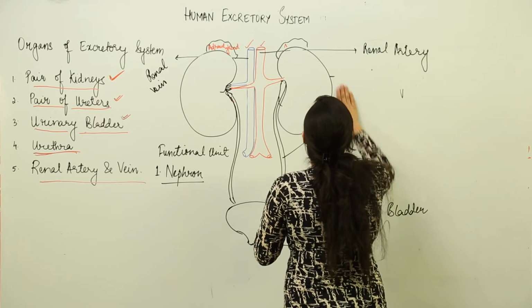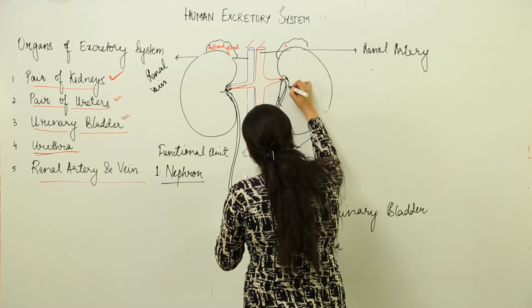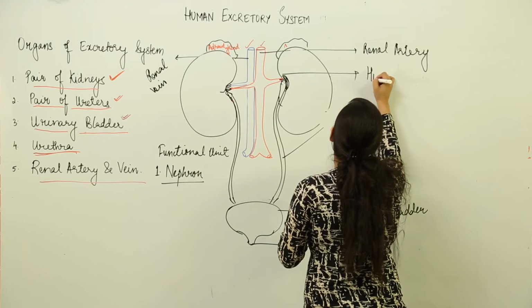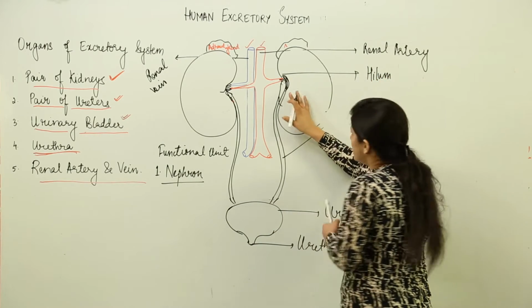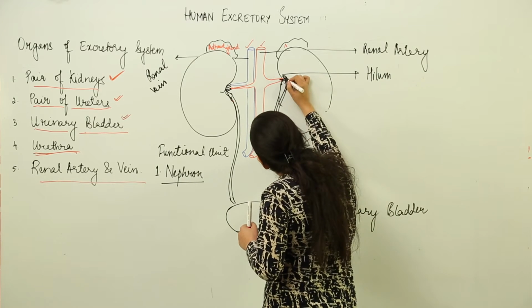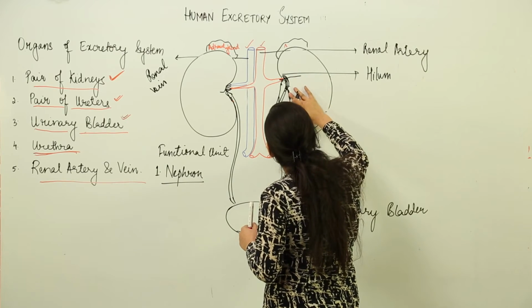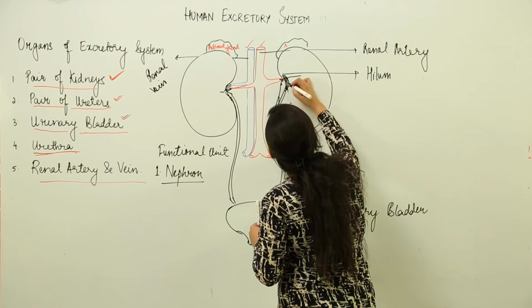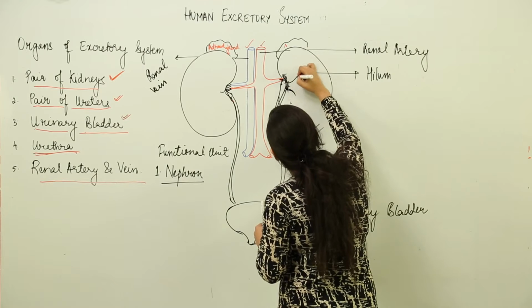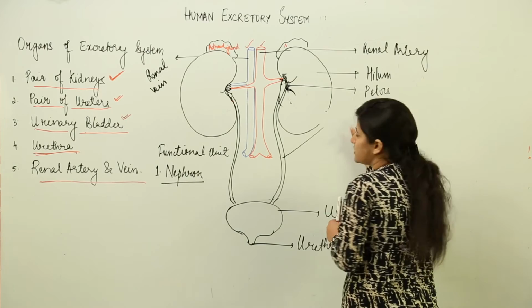See, this point of entry of the artery and the ureter, this notch-like structure, is known as hilum or hilus. Please remember, once it has entered inside, this notch opens up into the pelvis. Now what is the pelvis? Pelvis is a somewhat funnel-like structure. The hilum opens up into the pelvis. These two things you have to remember.